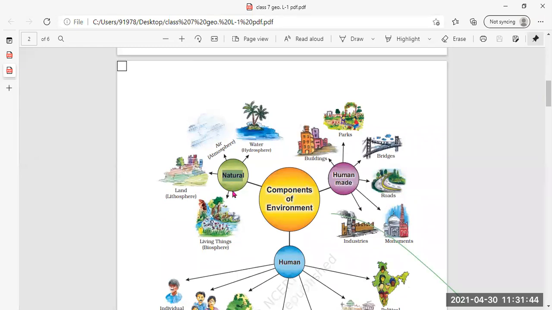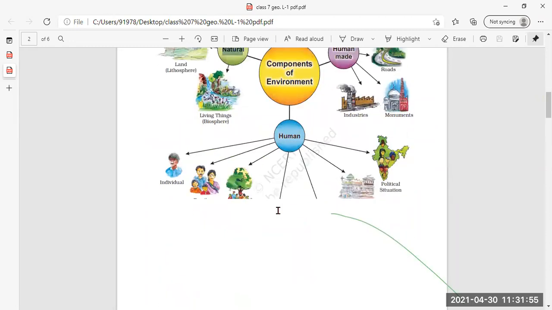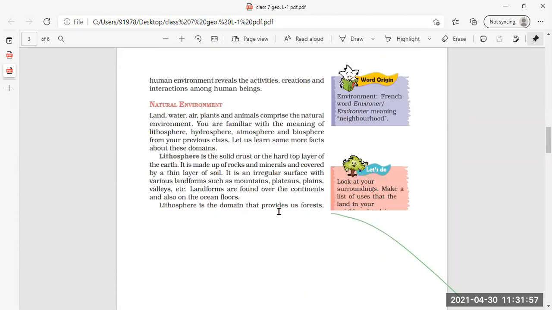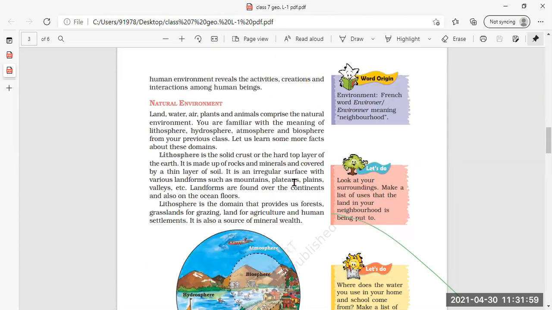Natural means the things which are present in nature, made by God. For example, land, living things, air, water, atmosphere, and hydrosphere. And human-made things are made by humans, like parks, bridges, roads, monuments, homes, and industries.